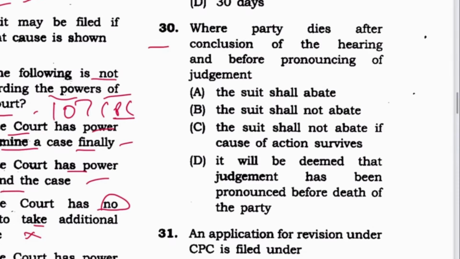Next, 30. Where party dies after conclusion of the hearing and before pronouncing of judgment, the suit shall not abate. C is the answer. It is mentioned where? Order 22 rule 6.